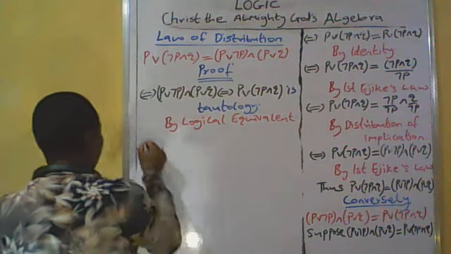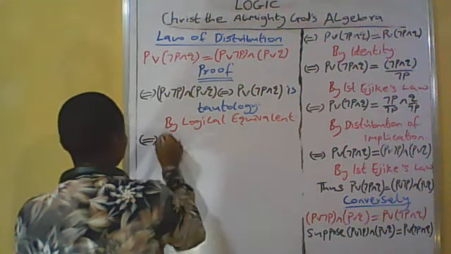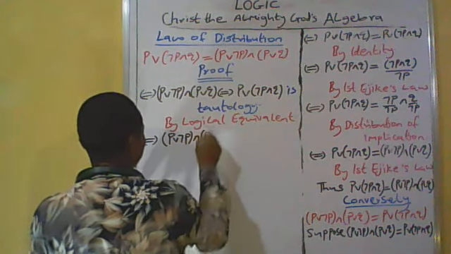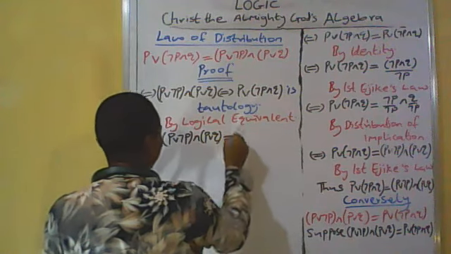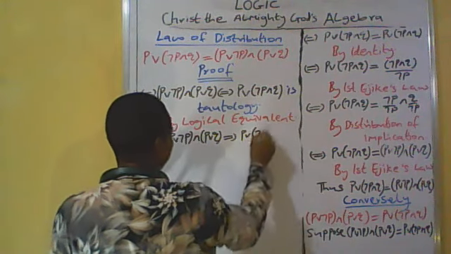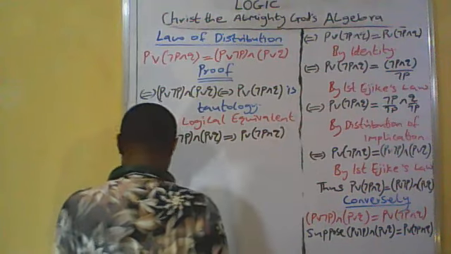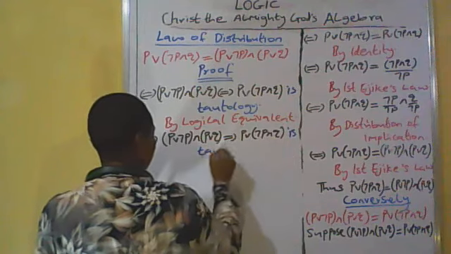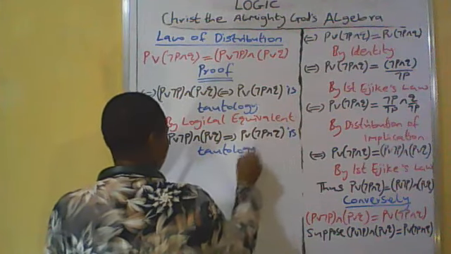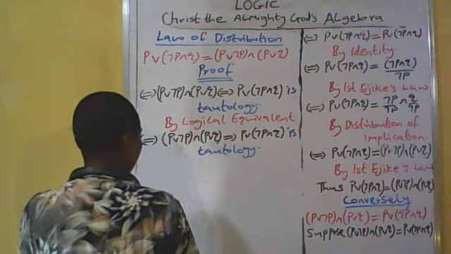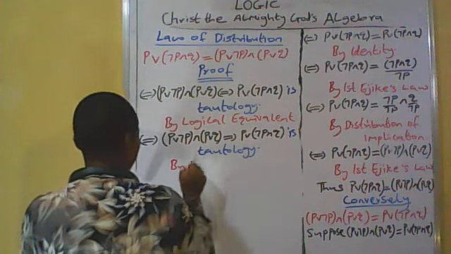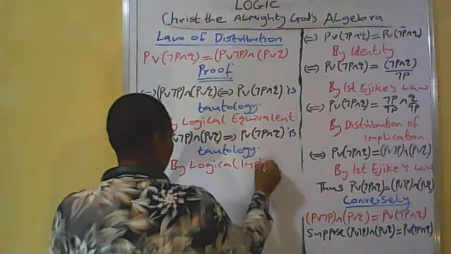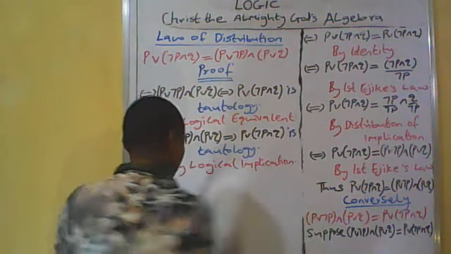We continue. Say if and only if [P or not P] and [P or Q] implies P or [not P and Q] is a tautology, being justified by logical implication.